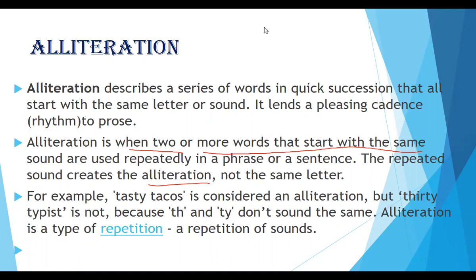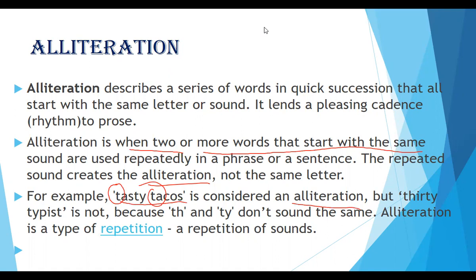So what happens in prose or in poetry? When we start reading, if a number of words start with the same sound, though the letter may be different, then it is known as alliteration. For example, in a prose part, you might have seen a phrase like "tasty tacos". The sound is repeated, and both words start with T and give the same kind of sound. That is considered an alliteration.